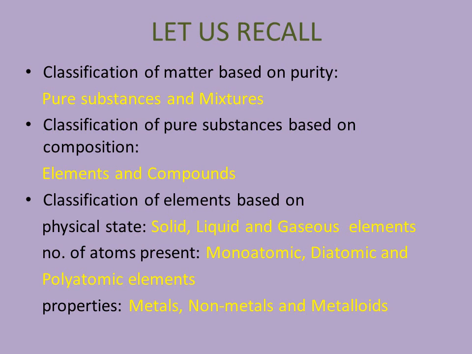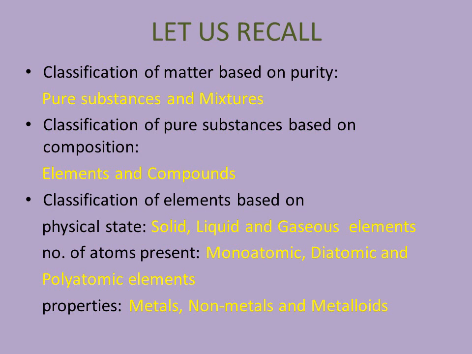And in the previous class, we have further classified elements based on various criteria: based on physical state, based on number of atoms present, and based on properties. So based on physical state, we got solid elements, liquid elements, gaseous elements.